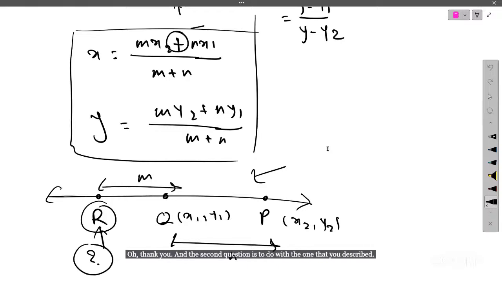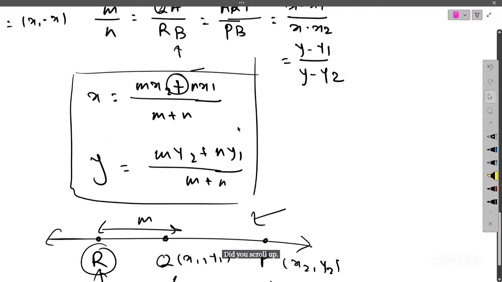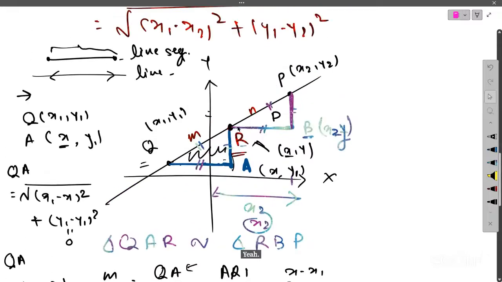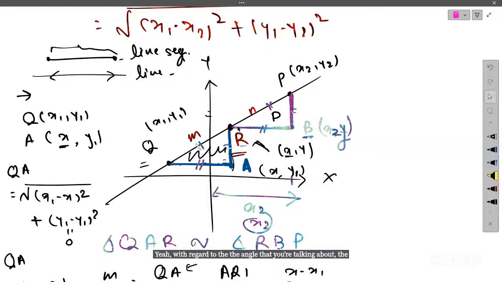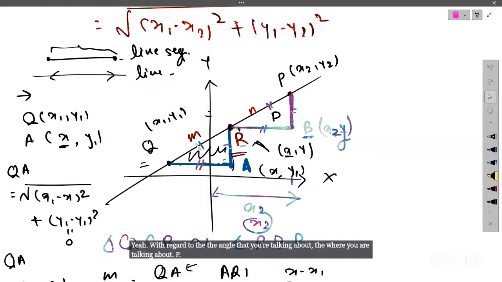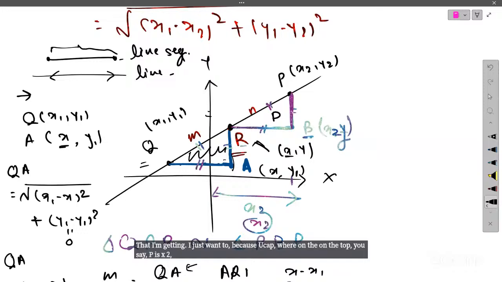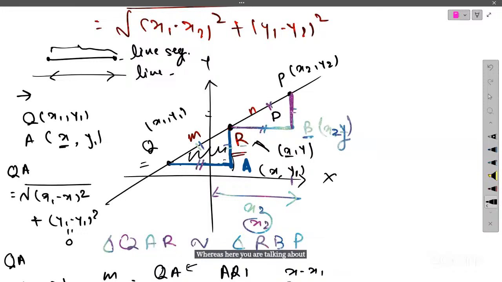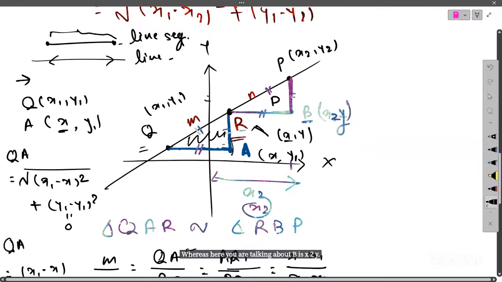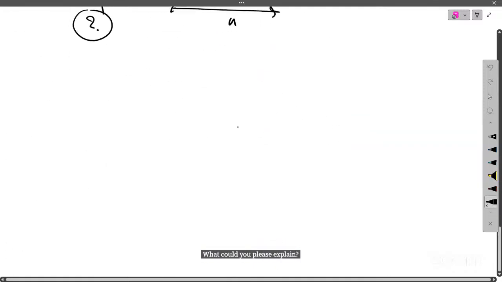And the second question is to do with the one that you described about the, could you scroll up? With regard to the angle that you're talking about, where B is x2 comma y. On the top you say P is x2 comma y2, whereas here you are talking about B is x2 comma y. Could you please explain that part? I'm not clear.